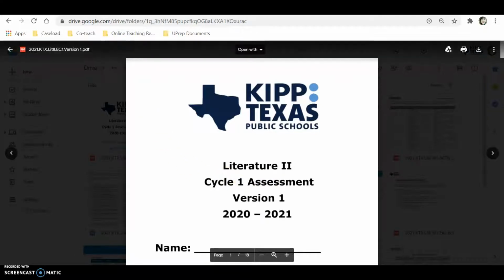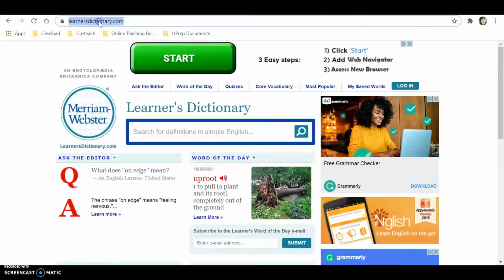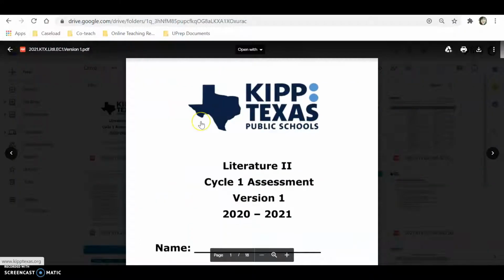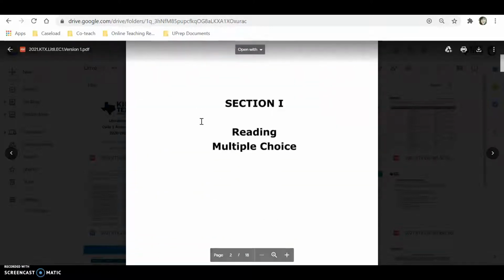So what I'm going to ask you to do right now is go ahead and open this link to learnersdictionary.com. Go to learnersdictionary.com and leave it open so that if I read a word that you're like, I don't know what that is, pause my video, type the word here, press the search box, and it will give you the definition so that you can better understand the text and the questions. So anytime you hear something that you don't know, you are going to use the Learner's Dictionary and pause my video. Okay, so let's take a look at the test.